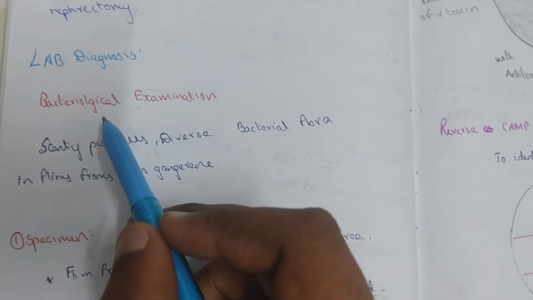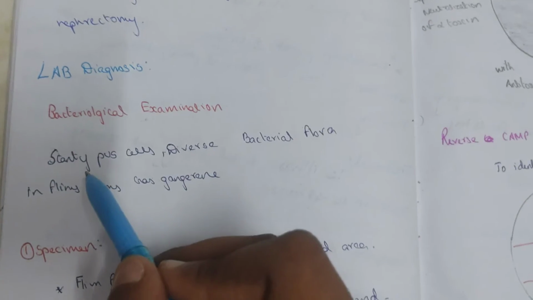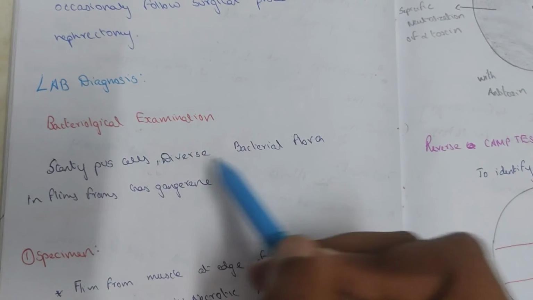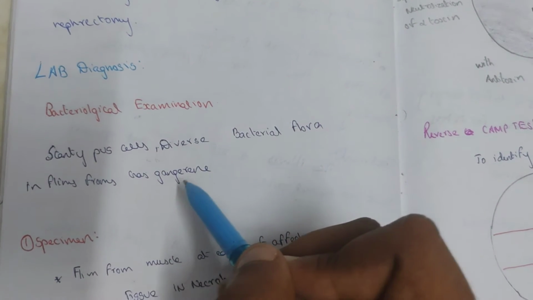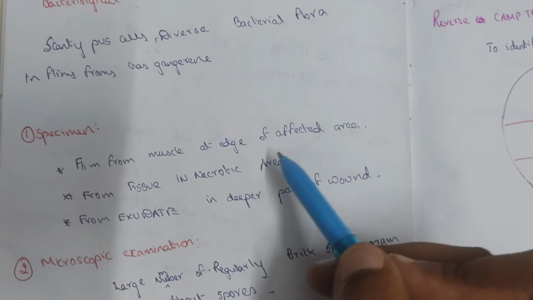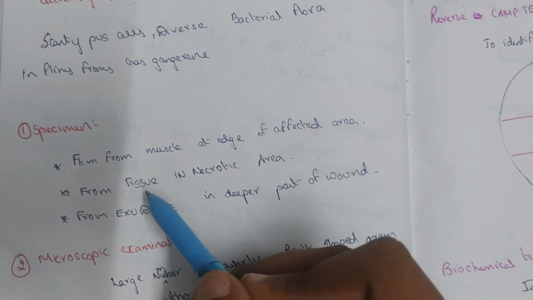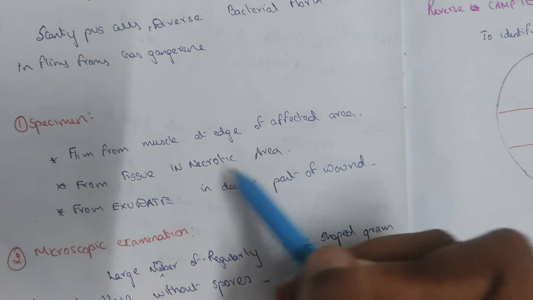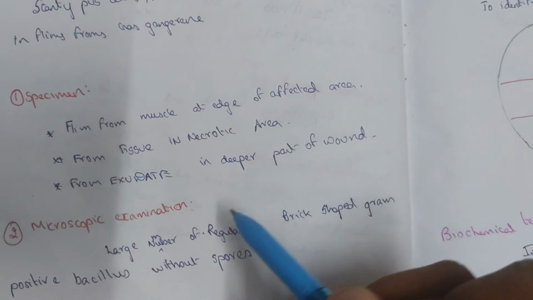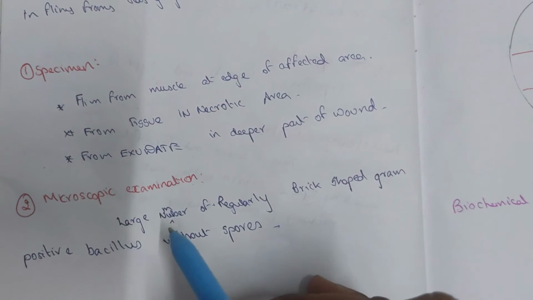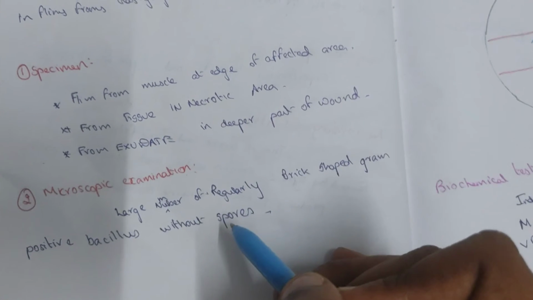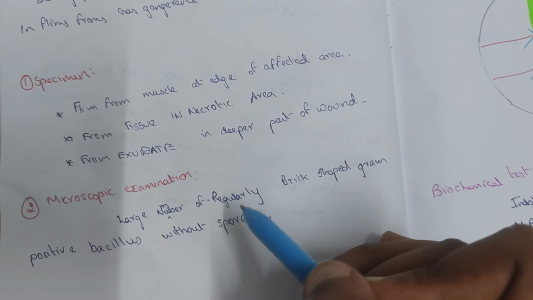Lab diagnosis. Bacteriological examination: scanty pus cells with diverse bacterial flora in pus form in gas gangrene. Specimen: pus from the muscle at the edge of the affected area, from the tissue in the necrotic area, or from the exudate in the deeper part of the wound. Microscopic examination: large numbers of regular, brick-shaped gram-positive bacilli without spores are seen.